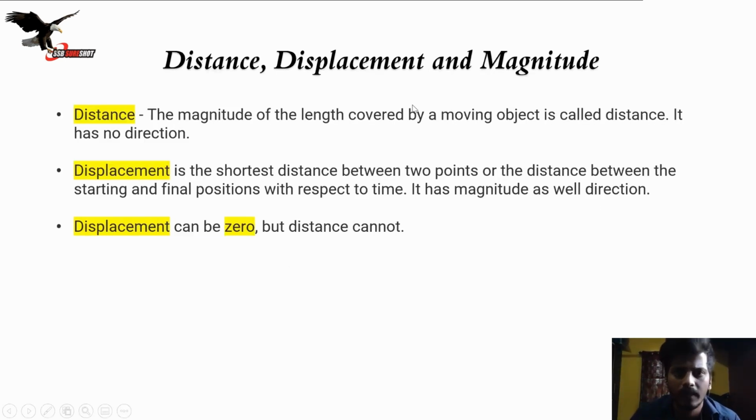Now, what is the next topic? That is distance, displacement, and magnitude. Now, what is distance? Distance, the magnitude of the length covered by a moving object, is called distance, which means in daily life, you know what distance is. If I have to travel from my home to Bangalore, it will be around 500 kilometers. If I want to travel from my home to my school, it will be around 20 kilometers. If you want to travel from your home to some other place, it will be say 10 meter, or if you want to travel a large distance, let it be 100 kilometers.